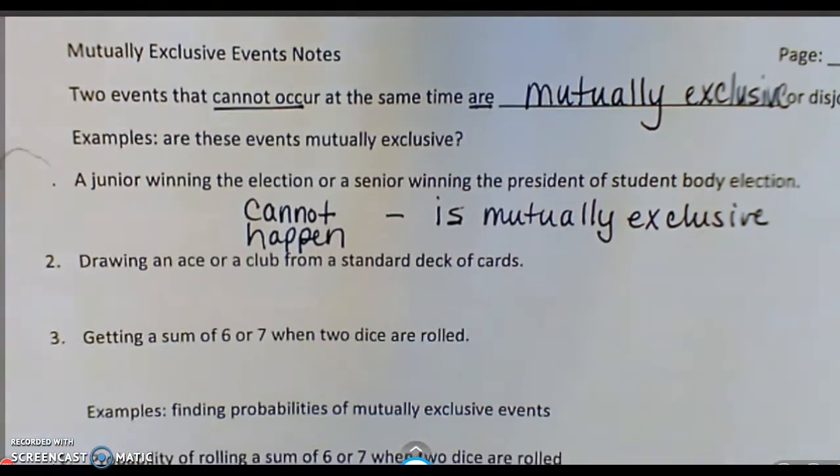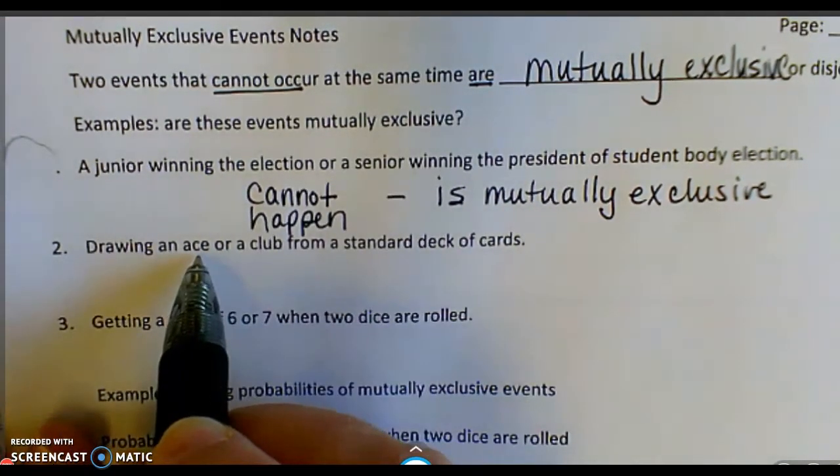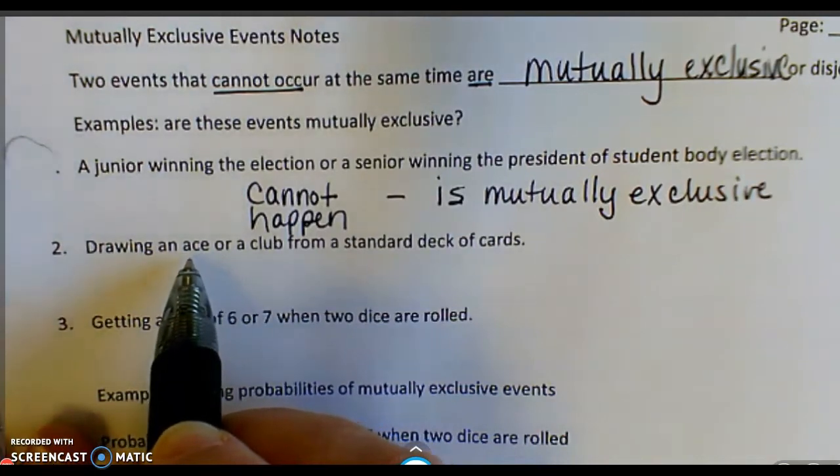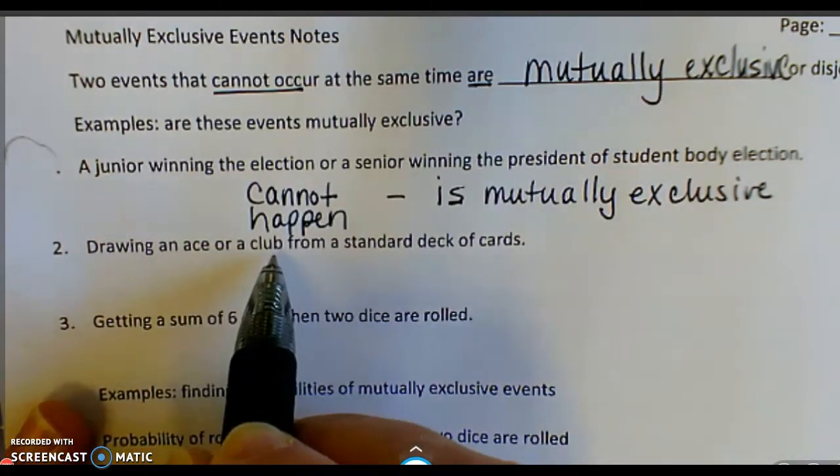Okay. Number two, drawing an ace or a club from a standard deck of cards. If you remember what we talked about with the cards, there are 4 aces, and as far as the aces go, there's a diamond, there's a heart, there's a club, and there's a spade. So there's one of each of these.